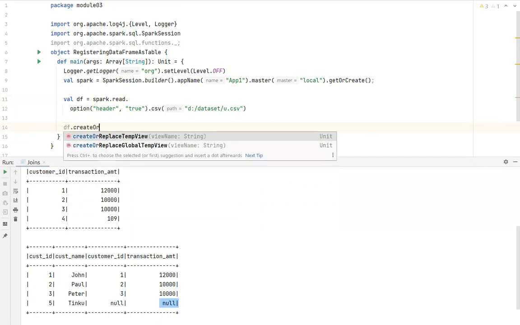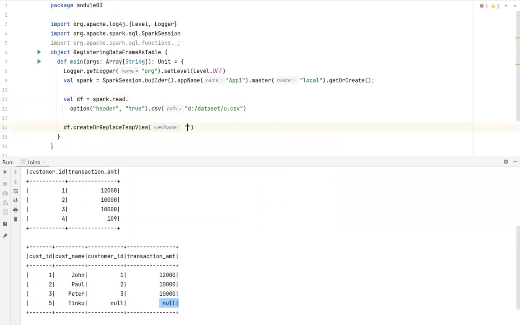Create or replace temporary view, and I am giving the view name, for example, user. Once you have attached a view to a data frame, you can write simple SQL queries rather than using the data frame API. If you remember, I told you that you can invoke the data frame API to interact with the Spark SQL module, or you can also write SQL statements. So I can do that as well.